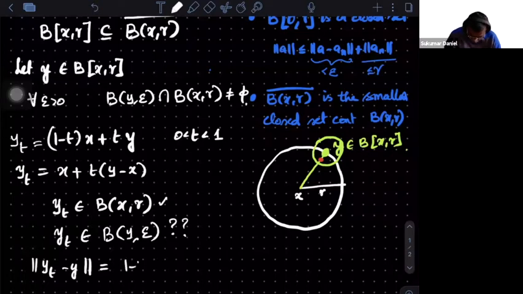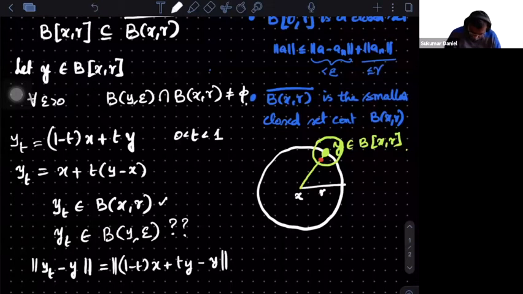So the way that I wrote it, y minus yt or yt minus y, are the same. Did I write it correctly? So it is yt minus y.